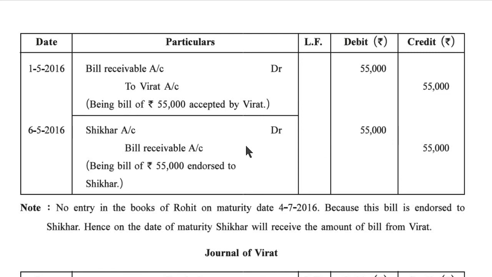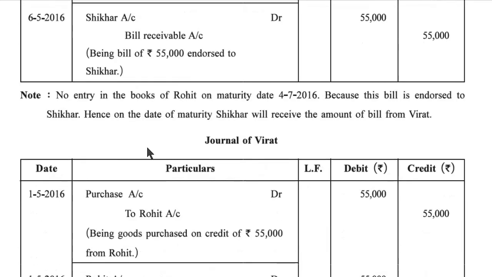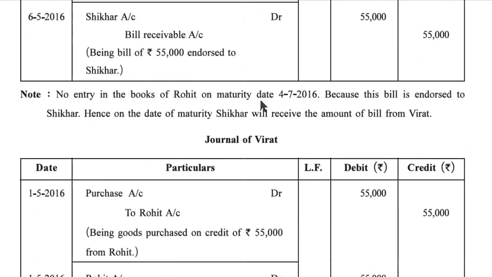Sekhar account debit 55,000 to bills receivable account 55,000, being bill of rupees 55,000 endorsed to Sekhar. No entry in the books of Rohit on maturity date 4/7/2016 because this bill is endorsed to Sekhar. Hence, on the date of maturity, Sekhar will receive the amount of the bill from Virat.